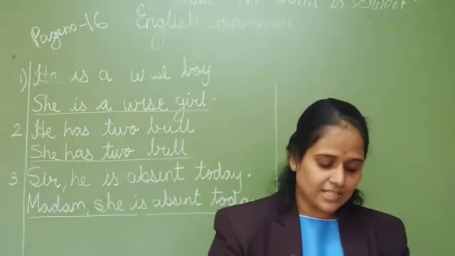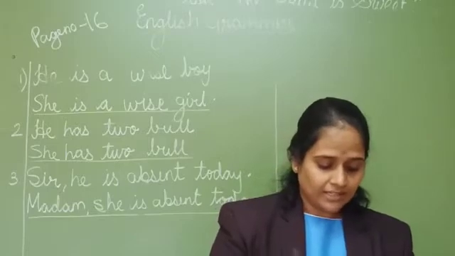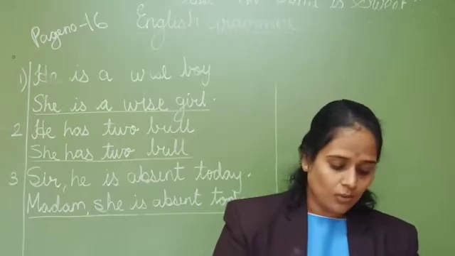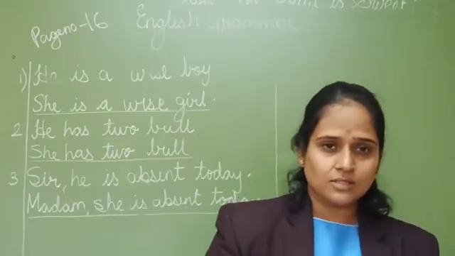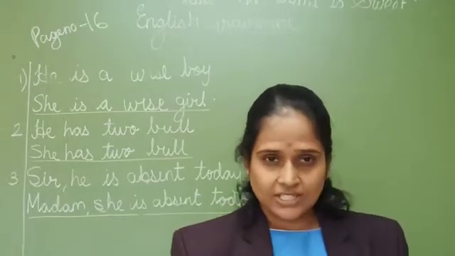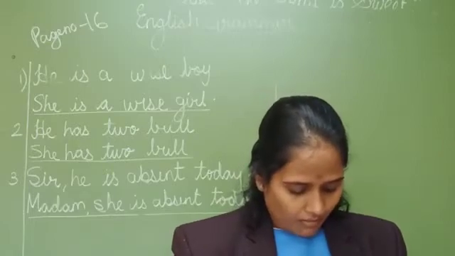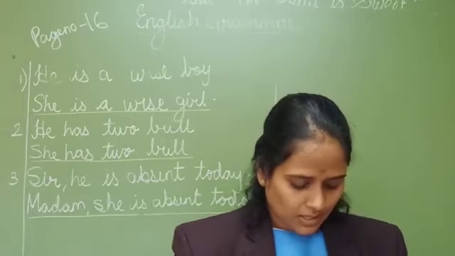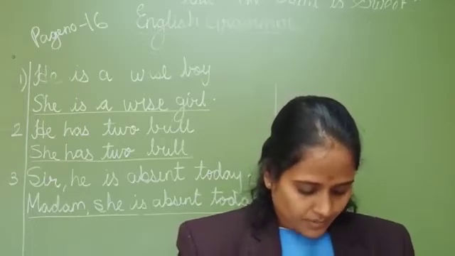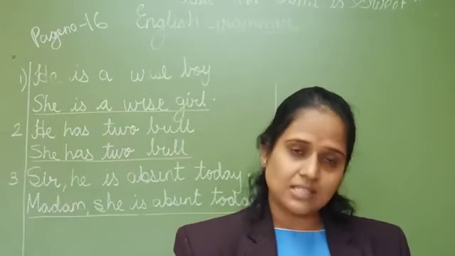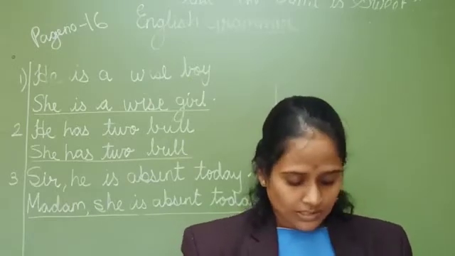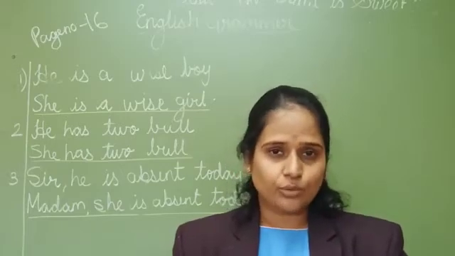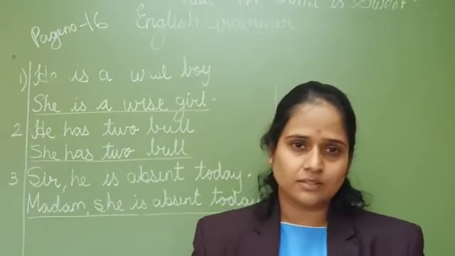Now the same words are given in feminine and you have to write the masculine words. Like cow, what will be the masculine of this? Bull. Lady, gentleman. Mare, horse. Bitch, dog. Niece, nephew. Sister, brother. Mama, papa. Woman, man. Princess, prince. These are all examples given on the chart on page number 15. So I have told you to go through that again and again, at least 2 to 3 times.